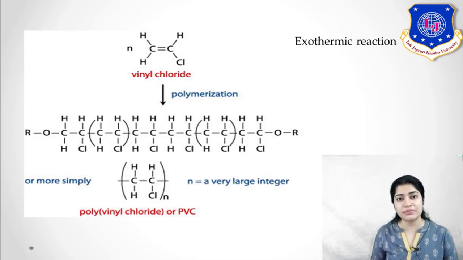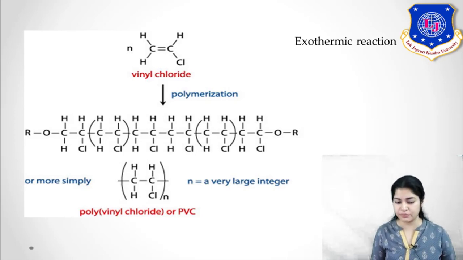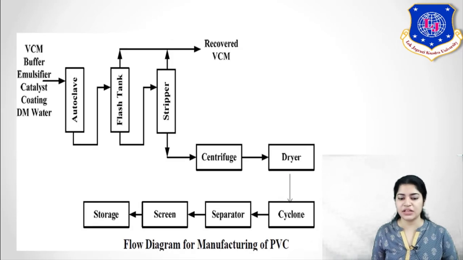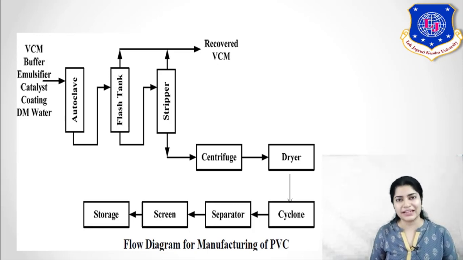The mechanism is addition reaction and the method is suspension polymerization, and you get polyvinyl chloride. This is the structure of PVC. The reaction is again exothermic in nature. The flow diagram is simple. In the autoclave, you send vinyl chloride monomer along with a catalyst and an emulsifier for carrying out the suspension. You are using an additive. In the autoclave the polymerization reaction occurs.